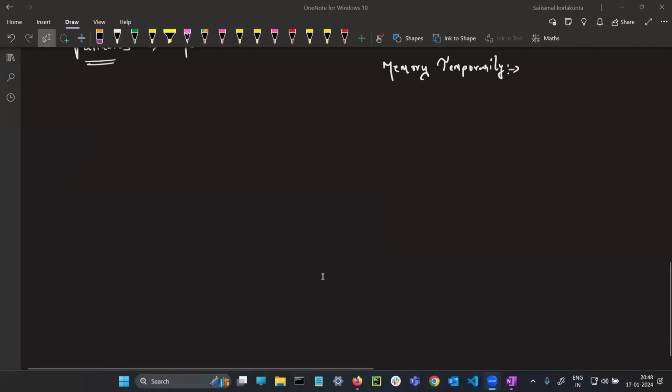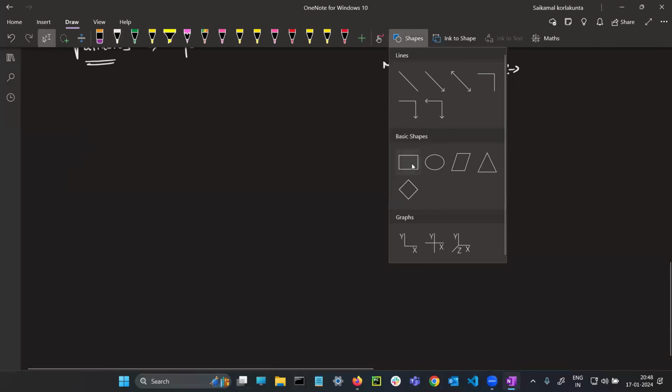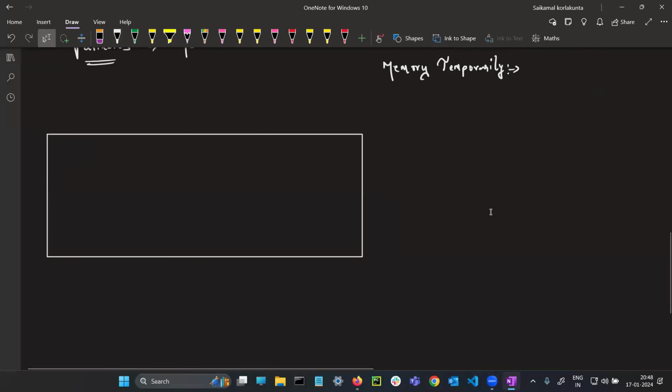RAM is very simple. For example, I will write here. You need to understand exactly what RAM does, because the data is going to be saved in the RAM. For example, this is my laptop. Imagine this is my CPU, central processing unit, and this is my hard disk, which is a hard disk or SSD, which means a permanent memory. And in the CPU, the operating system, OS. This is RAM.